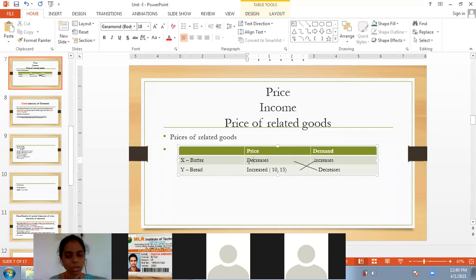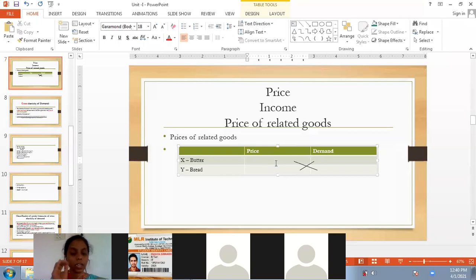Guys, for example, let us consider the bread price has increased. We are taking an example where bread and butter, the people will consume in combination. Generally, in that society, what happened?